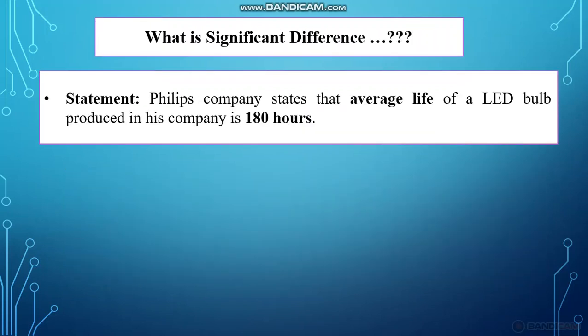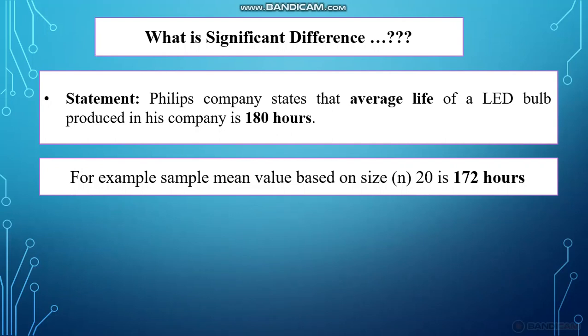What is significant difference? In statement 1 you can see a Philips company said that the average life of an LED bulb produced in this company is 180 hours. So this is the statement. The parameter here is the population mean. Average means mean. So for example, the population mean value is 180 hours.